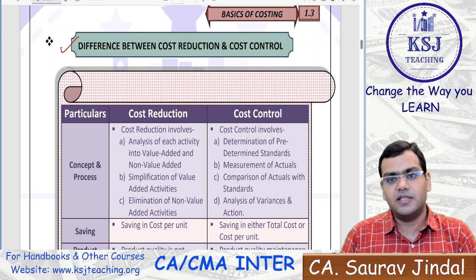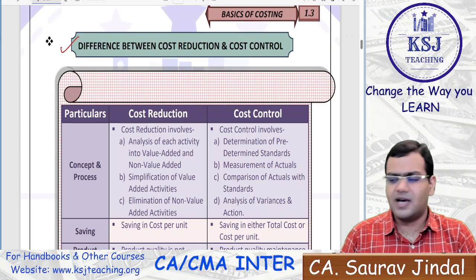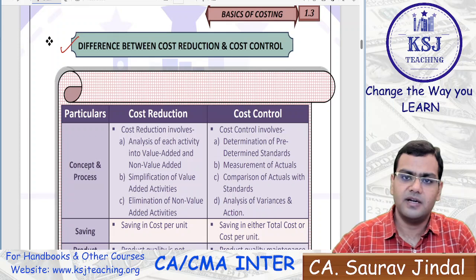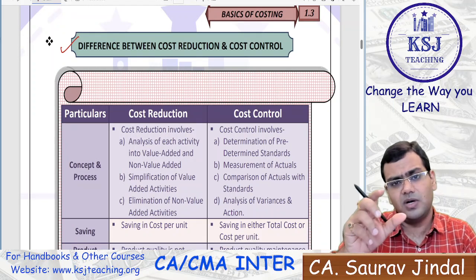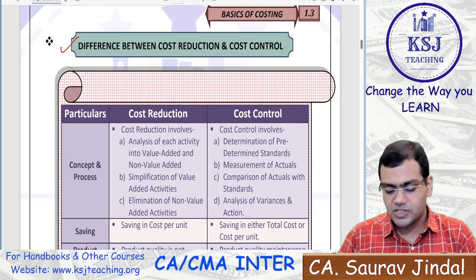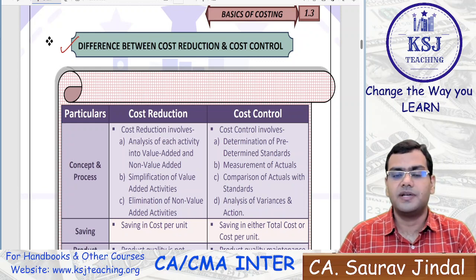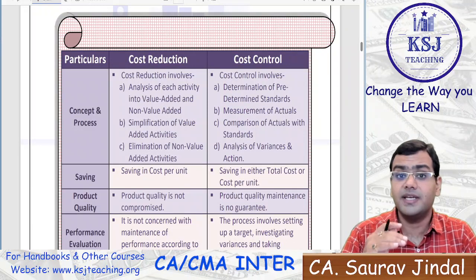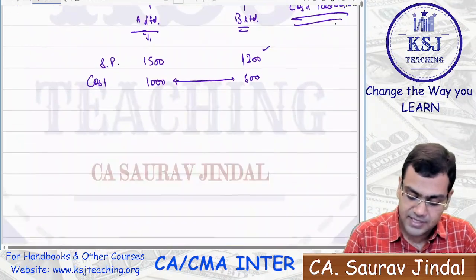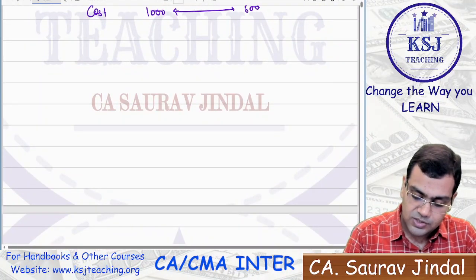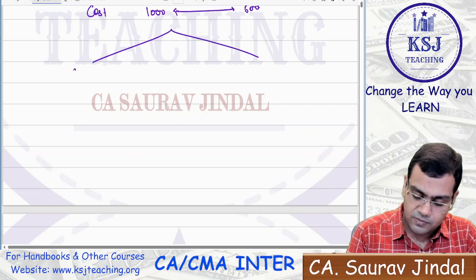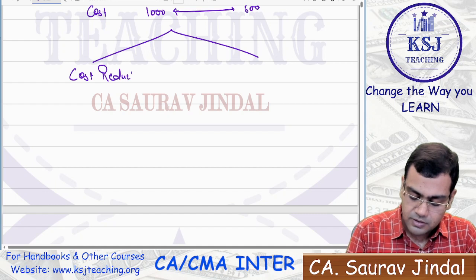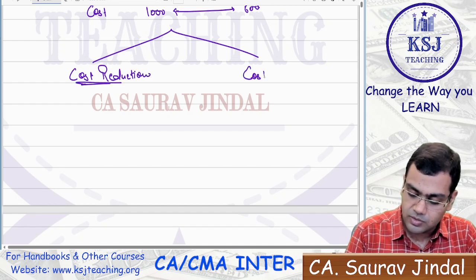Now, both of these terms, you might say that, sir, these are similar terms. What is the difference in these terms? There is a small difference. There is a small line of difference. What is cost reduction? What do you do in case of cost reduction and what do you do in case of cost control? What is the basic that you need to understand? So there are two terminologies. One is cost reduction, and the other thing is cost control.